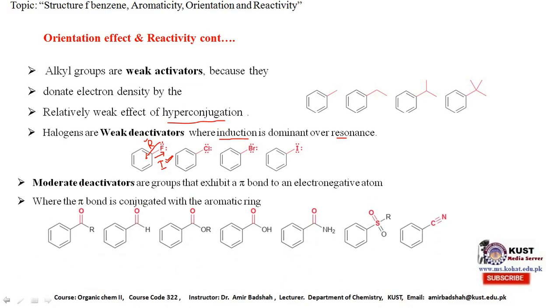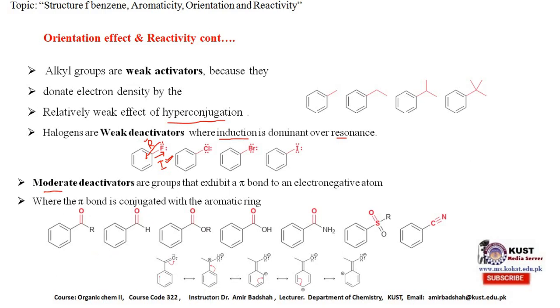Number two is the moderate deactivator. These are the groups in which the atom which is directly bonded to the ring has a multiple bond with a more electronegative atom, and this multiple bond is also in conjugation with the ring. Again, if the directly bonded atom has a multiple bond to a more electronegative atom, and second, if that bond is also in conjugation with the ring, then such a group will be considered a moderate deactivator,